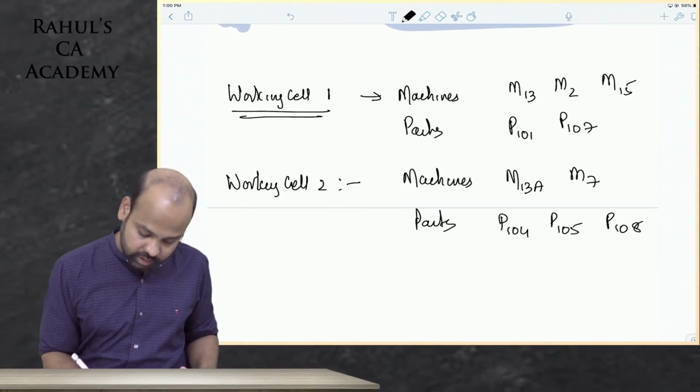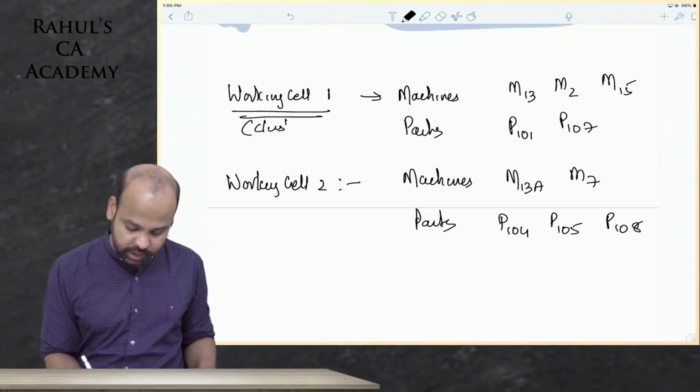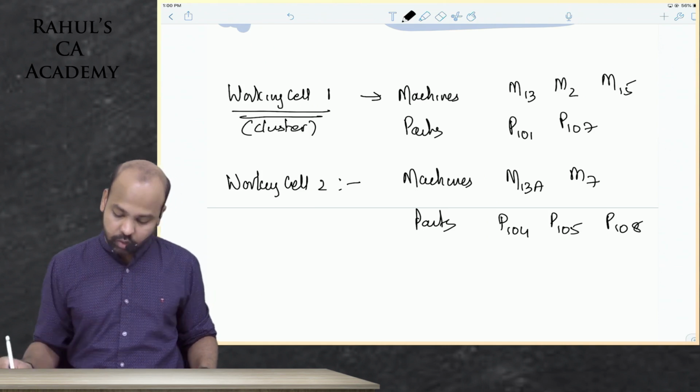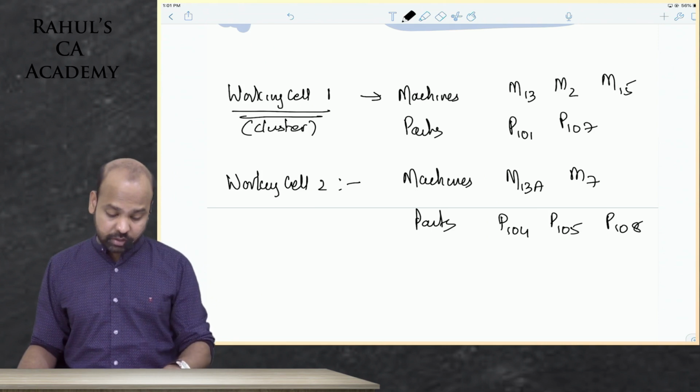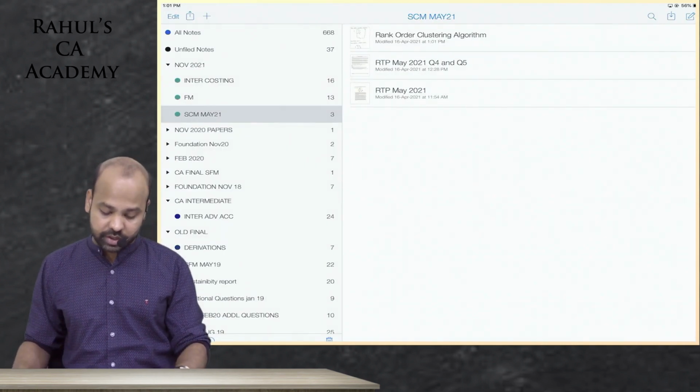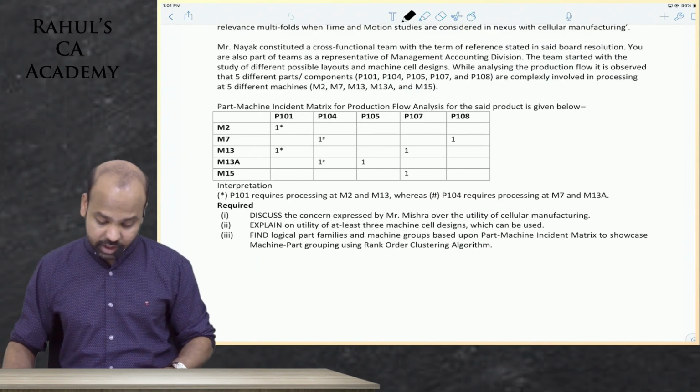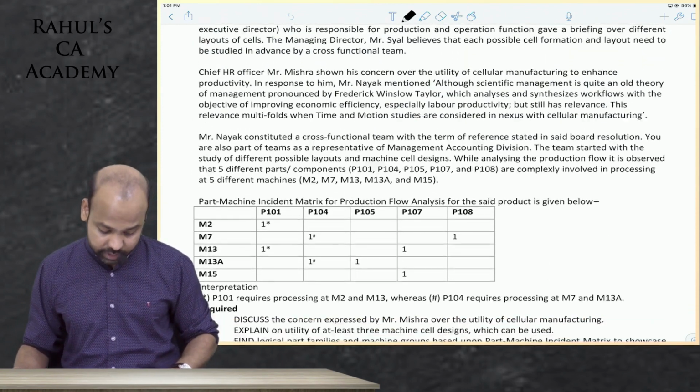This is also your cluster. You can also term this as a cluster guys, working cell 1 or cluster 1, working cell 2 or cluster 2. Okay. So this is the final answer to question number 4. I will now proceed guys and solve question number 5. Question number 5 guys is a direct question.